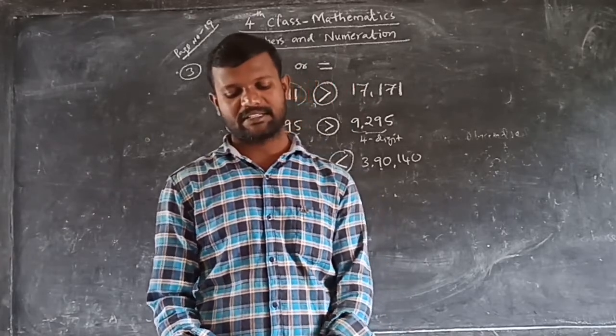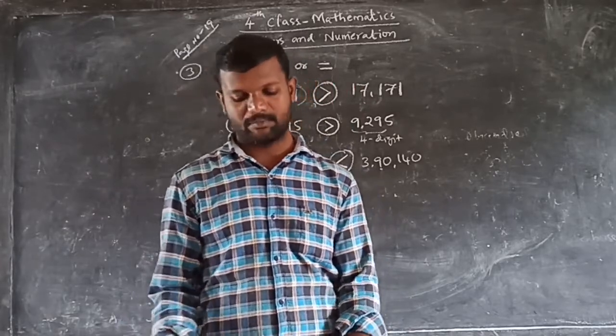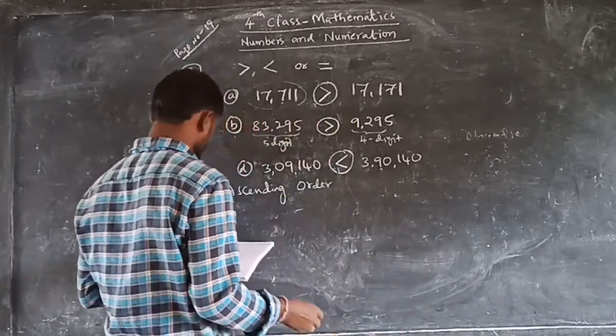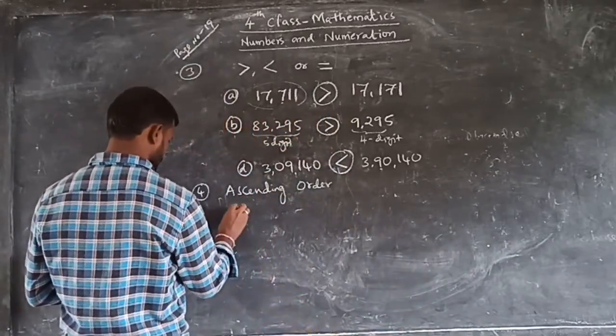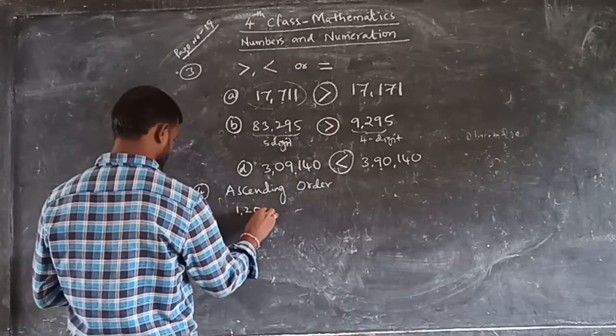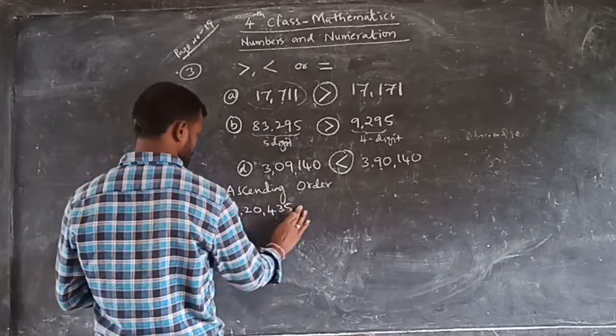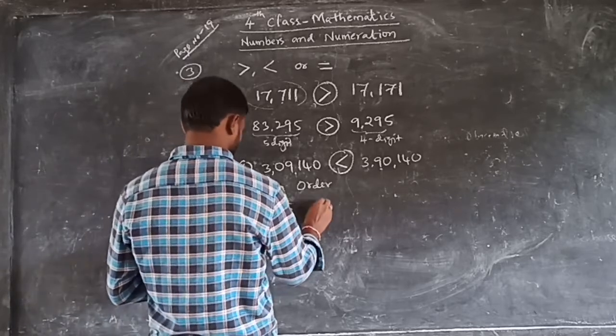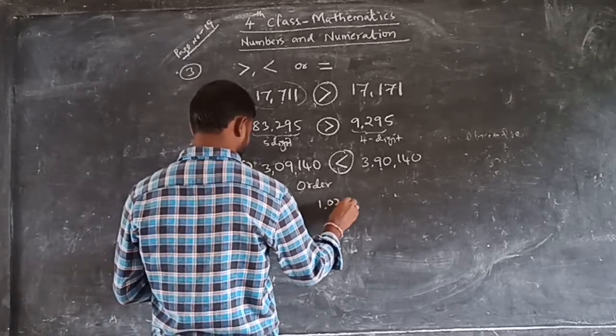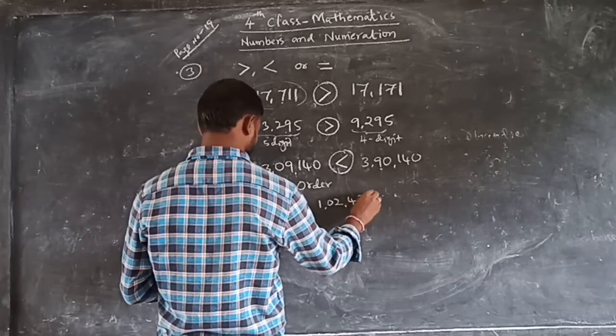First, what are the numbers given in this? Observe here. First one, 1,20,435. This is the first number. Second one, 1,02,435.